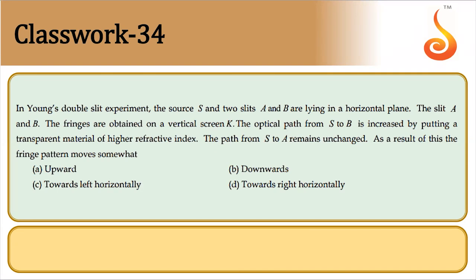Slits A and B are lying in the horizontal plane. The fringes are obtained on the vertical screen K. So the optical path from S to B is increased by introducing a material. S to A remains unchanged. So here S to B is increased. So the optical path from S to B is increased. So what happens? It is something like this.